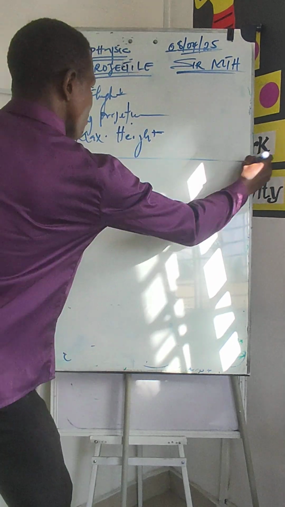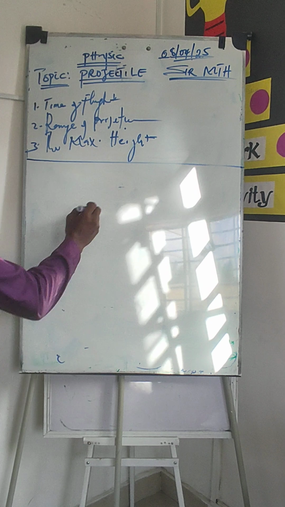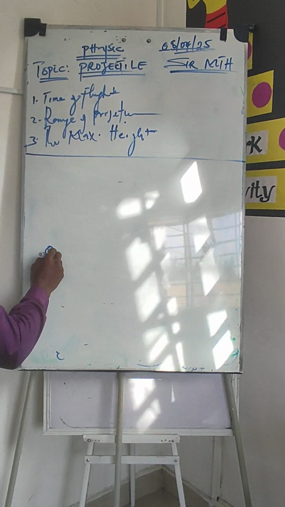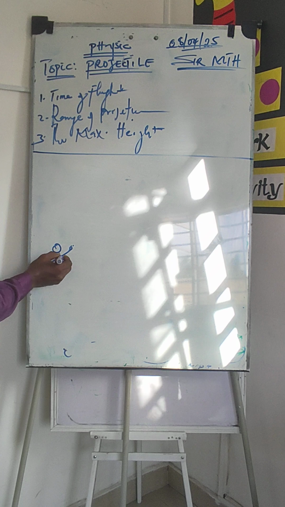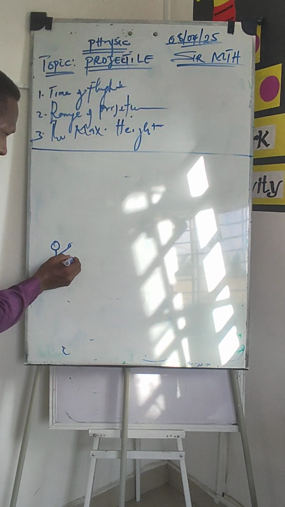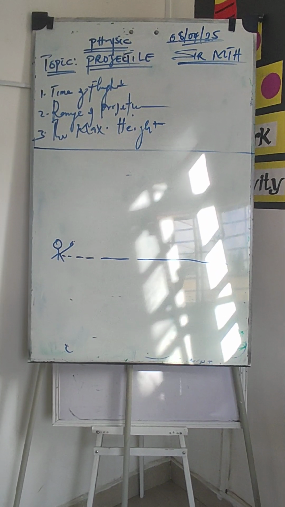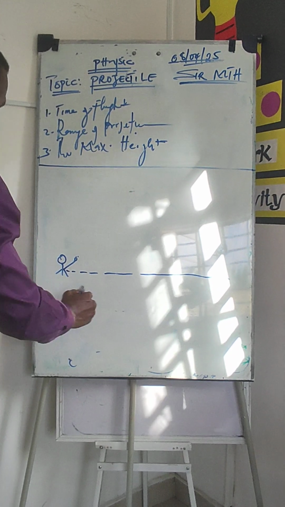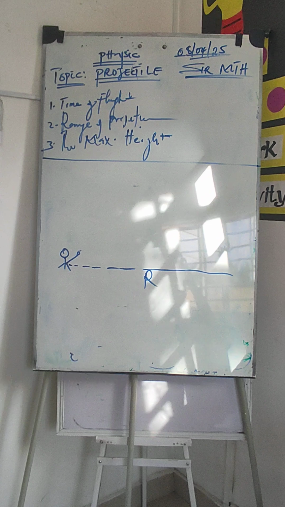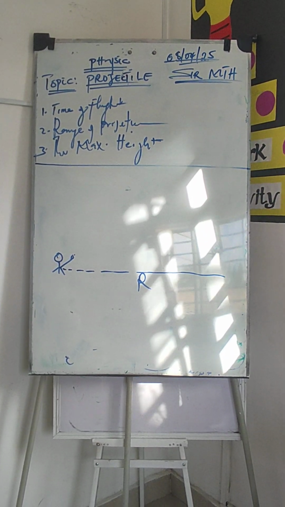But before we do this, let's assume a young guy shoots a gun. From the distance he is, the horizontal distance from his feet happens to be R, which is the range, the interval to which he has projected.